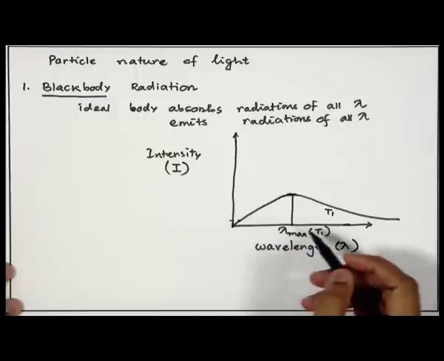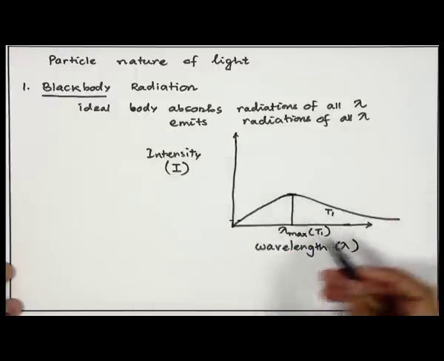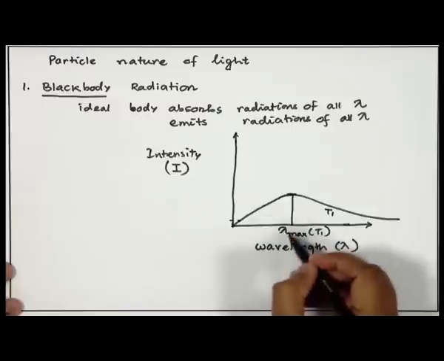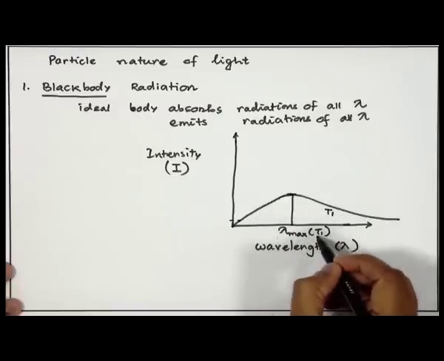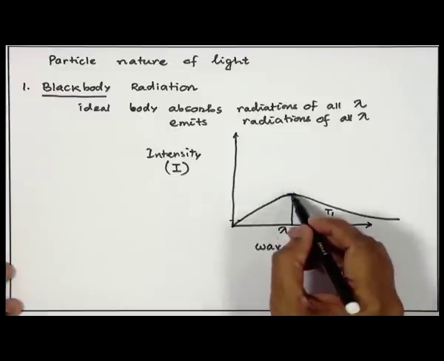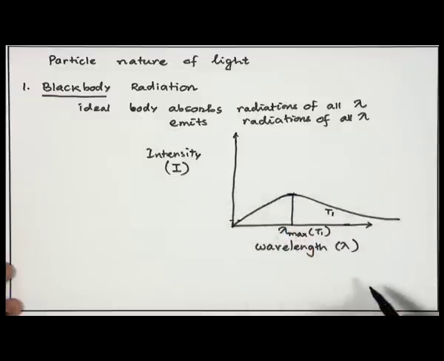When we say that a particular object appears red or blue or whichever color at a particular temperature, that means the lambda max corresponding to that temperature is that particular color. So, if the iron rod is red, that means lambda max corresponds to the wavelength of red color at that particular temperature.